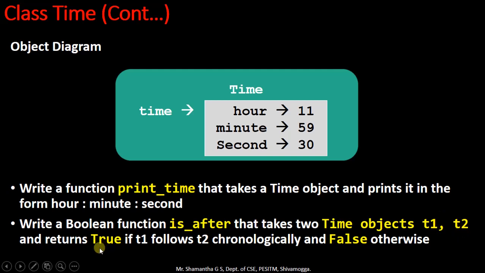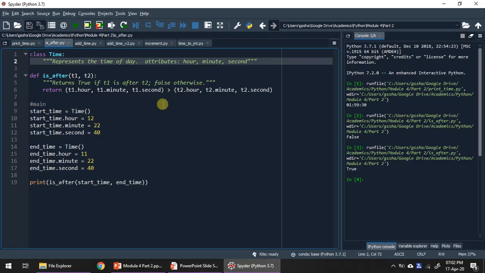This function should return true if t1 followed by t2 chronologically, meaning that t1 should have lesser values when compared to t2. If that is the case, this function is going to return true. In all other cases it is going to return false. Now we shall see the program.